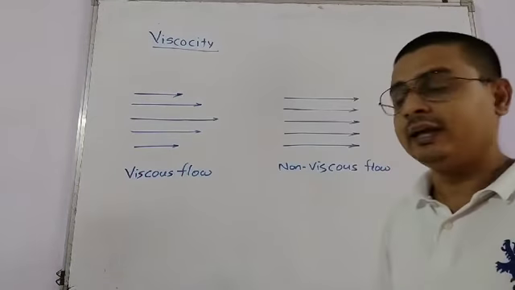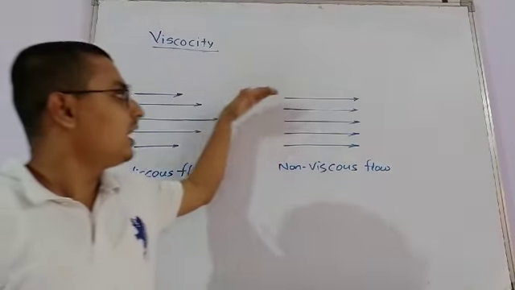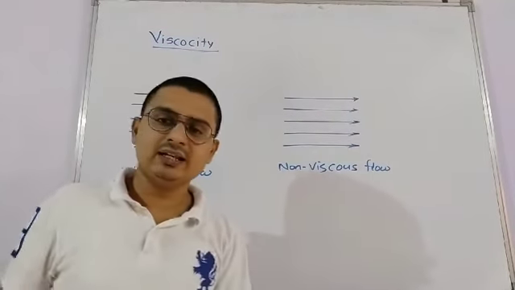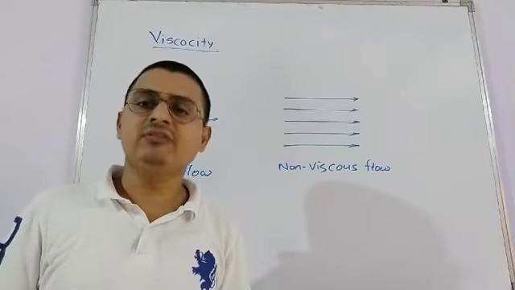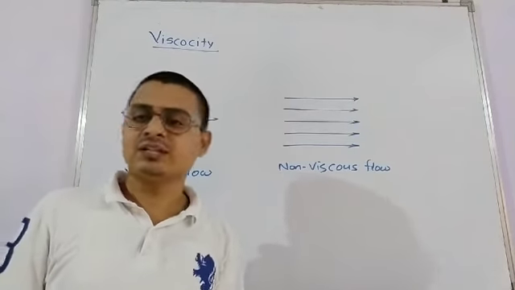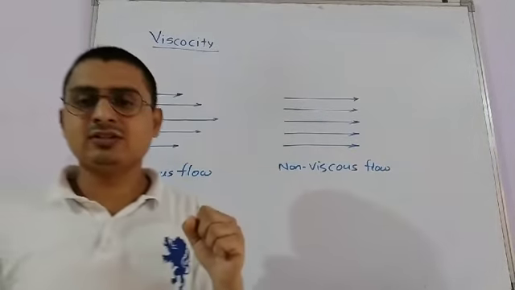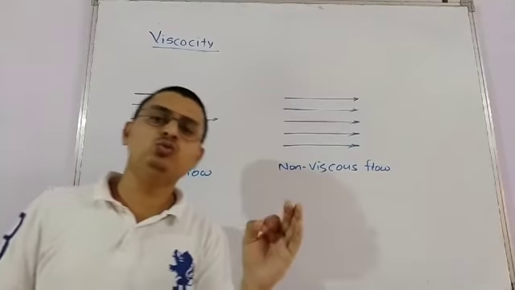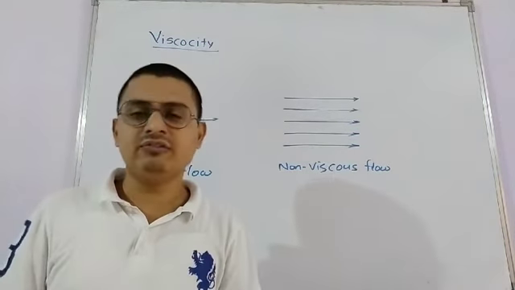Okay, but in case of a non-viscous fluid, all the layers are parallel to each other. It shows that there is no such dragging force or there is no such friction, or friction is zero. If we characterize, only helium at liquid state about 2000 degrees Celsius is the only fluid which is not viscous.